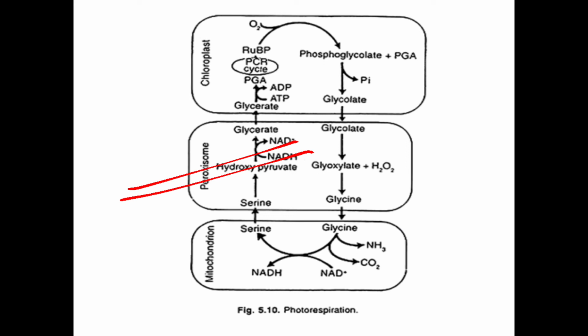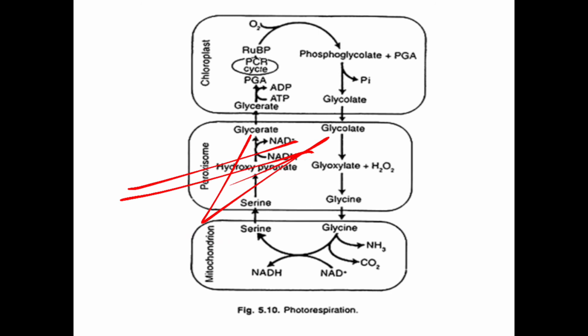Why? Because this peroxisome contains many enzymes like glycolate oxidase, glutamate glyoxylate aminotransferase, peroxidase, and catalase. So many enzymes are present. We can say more enzymes are present in the peroxisome as compared to the chloroplast and mitochondrion for the process of what? Photorespiration. That is why the peroxisome can be called the actual site of photorespiration. Understood? Okay.